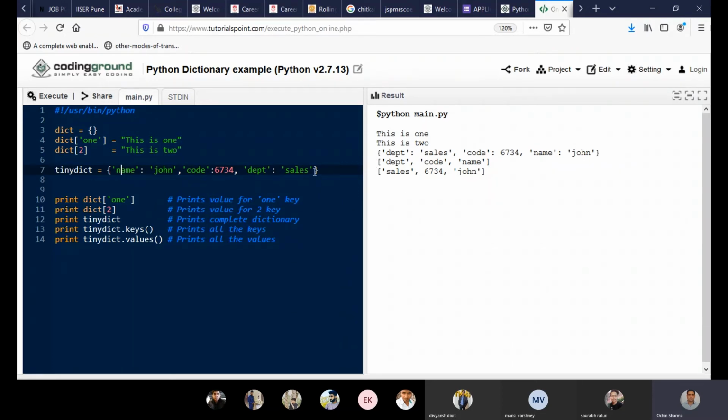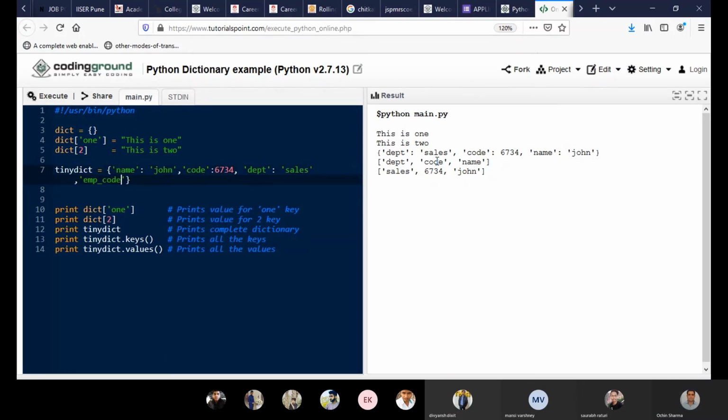Let's take one more thing, add it, and we can find out. Just a moment. Employee code 0200001. We can't use is equal to, we need to use a colon.